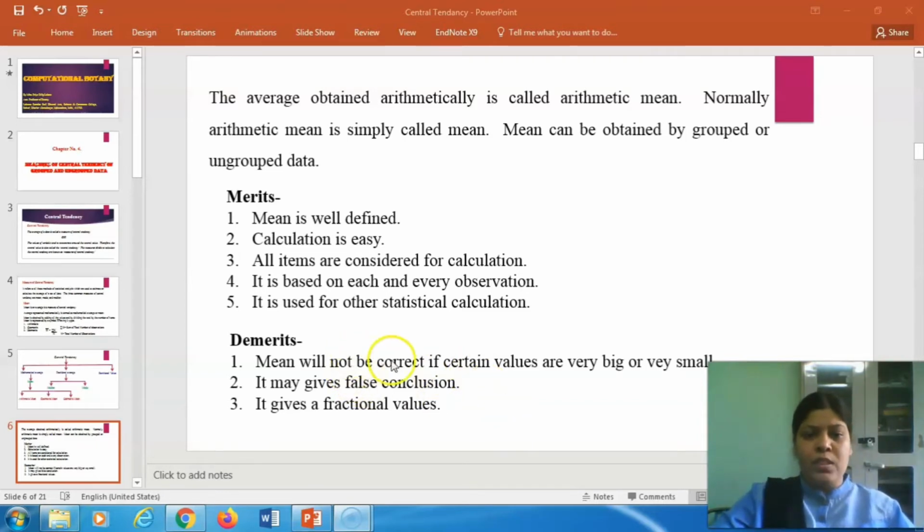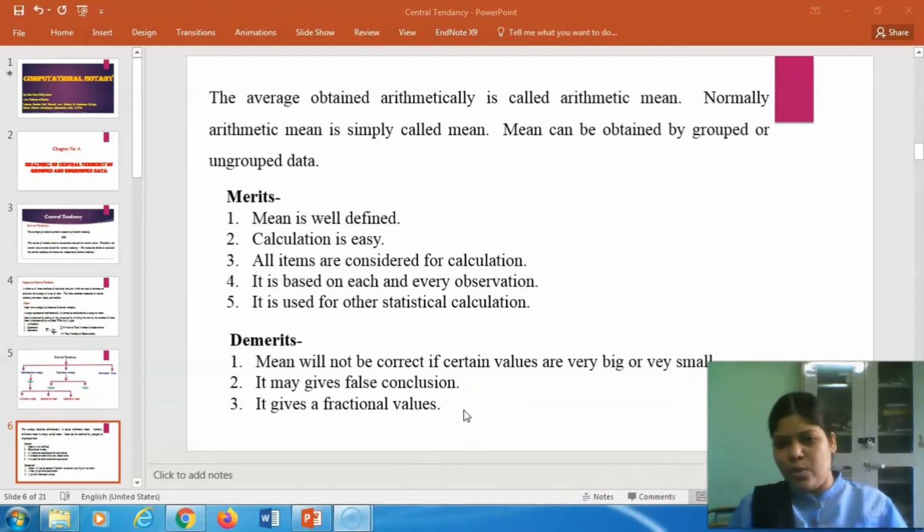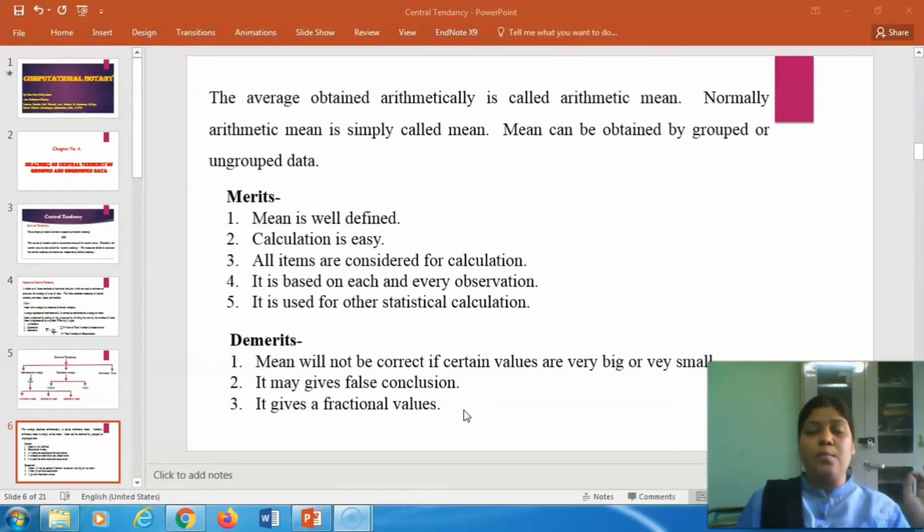So here, mean will not be correct if certain values are very big or very small. I am correlating this term to sampling because you can easily correlate mean and the sampling method. We have seen that a sample is the true representative of that particular population. For that, you have to select an accurate sample size.